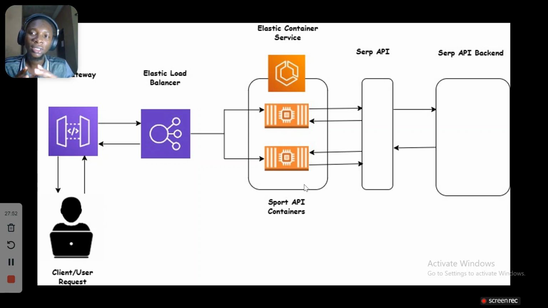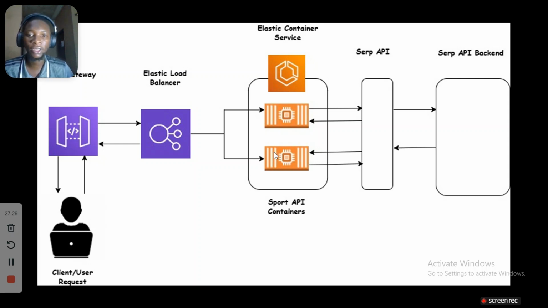Here we'll be utilizing AWS's Elastic Container Service. Then our load balancer. When we containerize our application, we can have 2, 3, 4 containers. We can replicate them as much as we need, depending on the amount of traffic or the number of users.